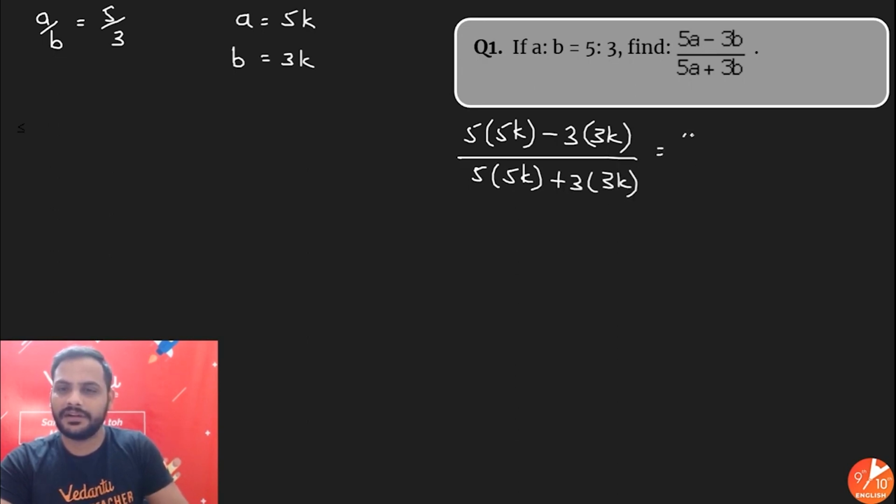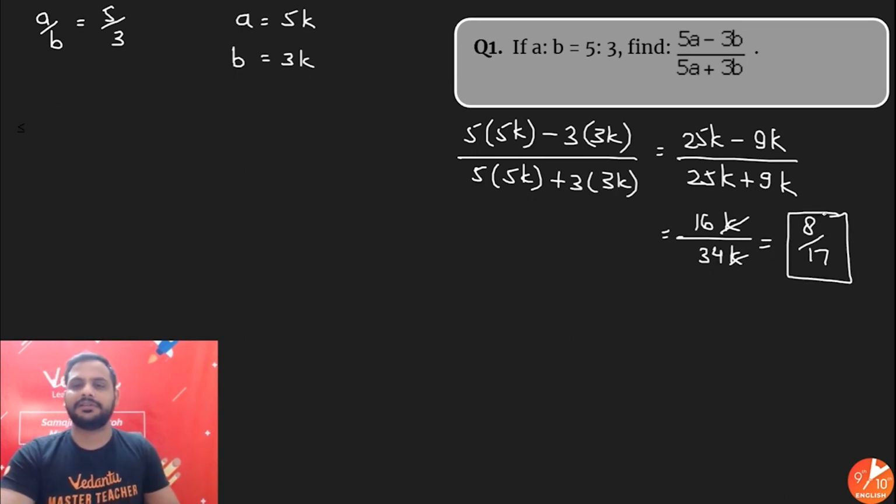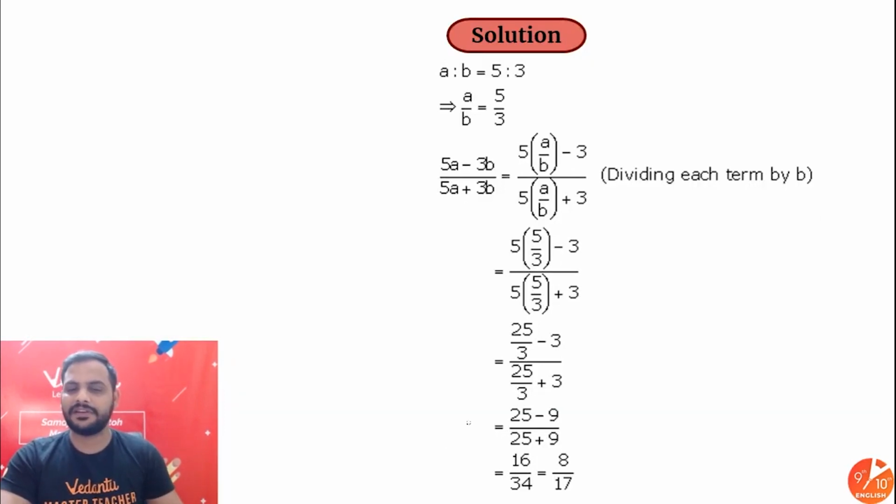So you'll be getting 25k minus 9k whole divided by 25k plus 9k. So 25 minus 9 is 16k, and 25 plus 9 will be equal to 34k. k and k got cancelled. 2 eights are 16, 2 seventeens are 34. So 8 by 17 will be your correct answer. Very easy. 8 by 17 is your correct answer.